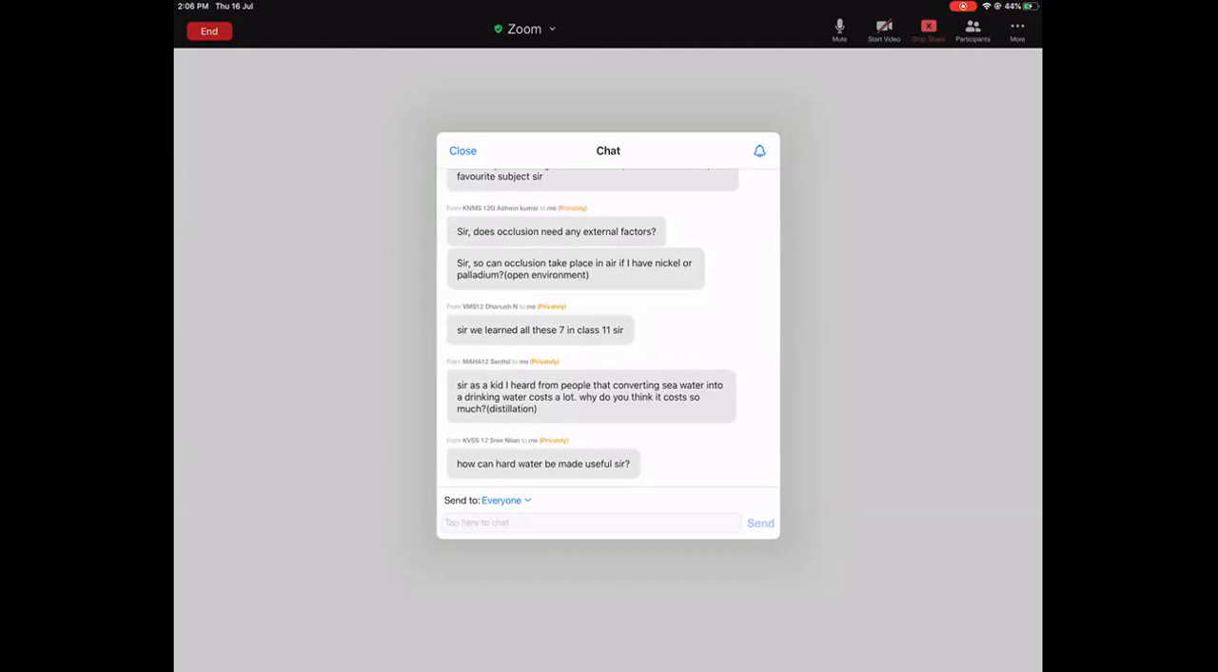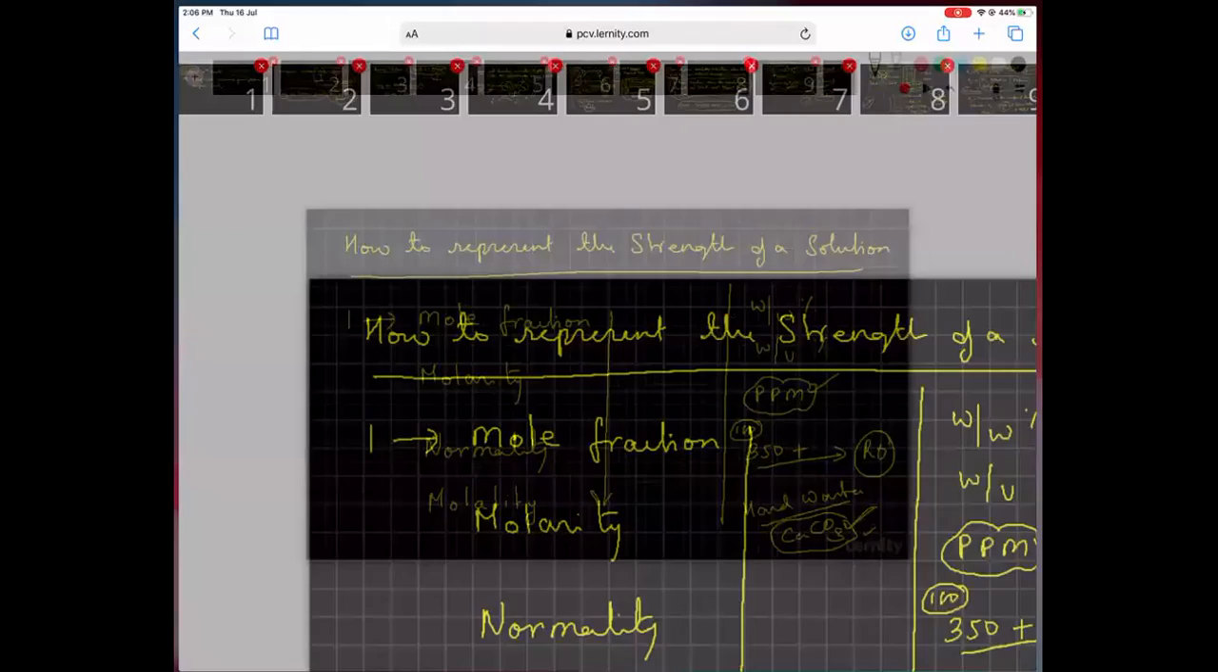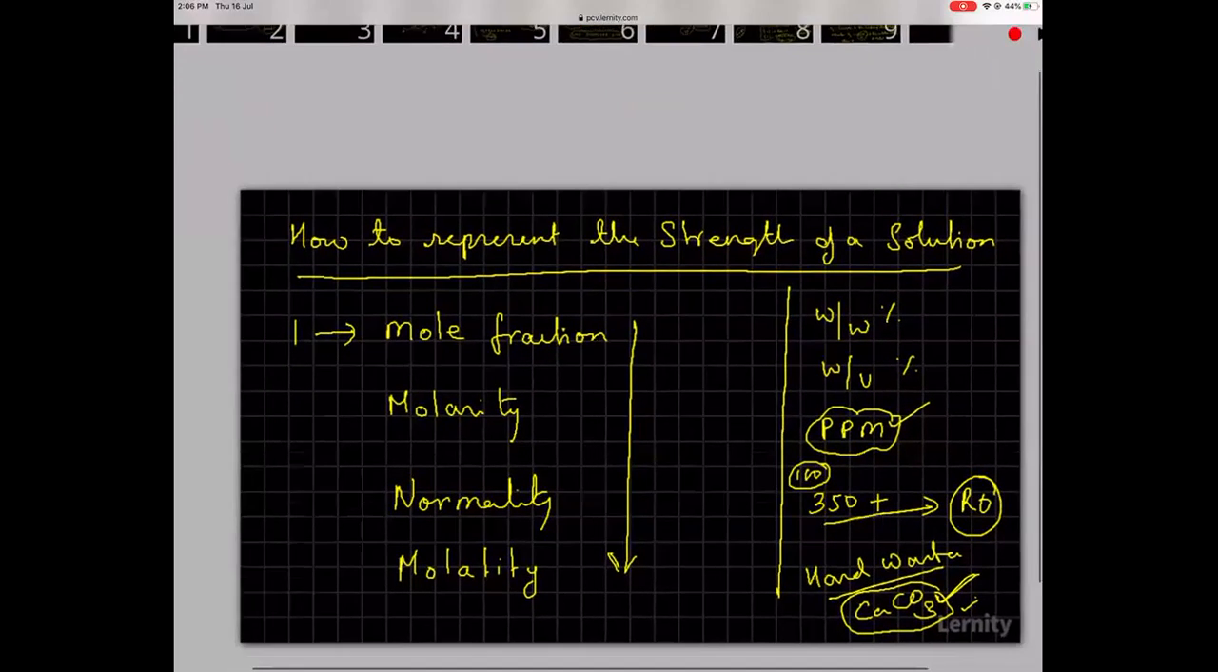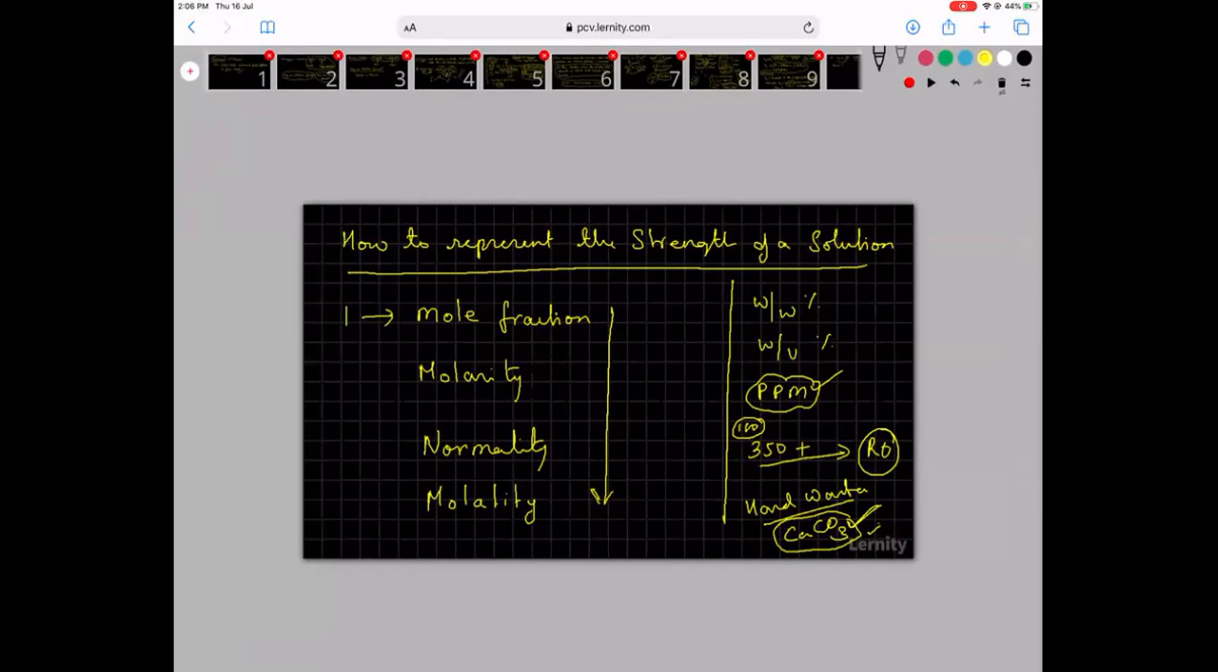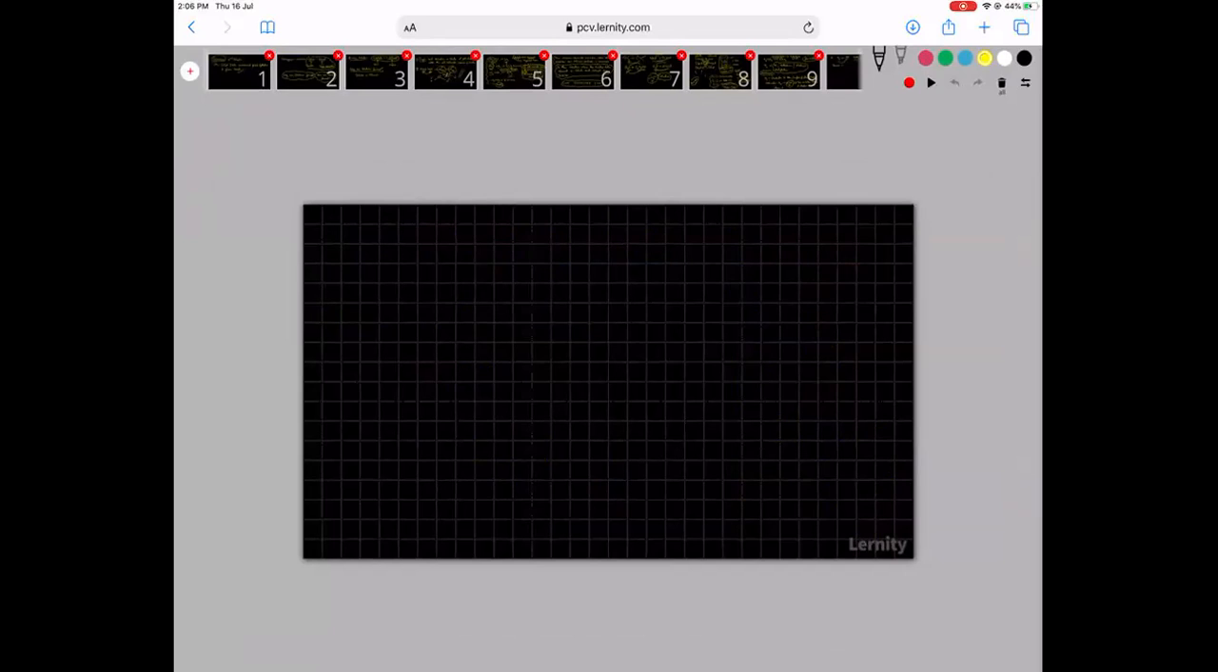Sir, as a kid, I heard from people that converting seawater into drinking water costs a lot. What do you think? No, it doesn't cost much. It all depends. The whole of the Gulf is surviving only on desalinated water. Desalinated water means they are making seawater into potable water. The problem in India is they can do that, they are just not doing that. If you can get your salt also, then you can get water also. But now slowly I think they are doing it.